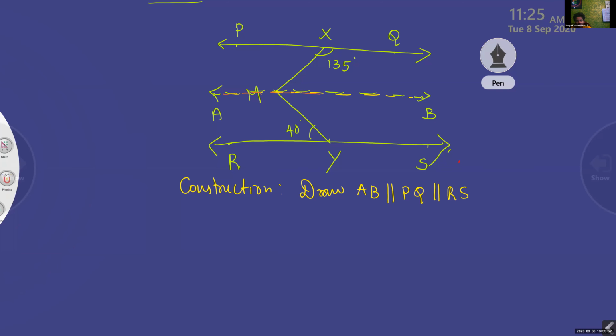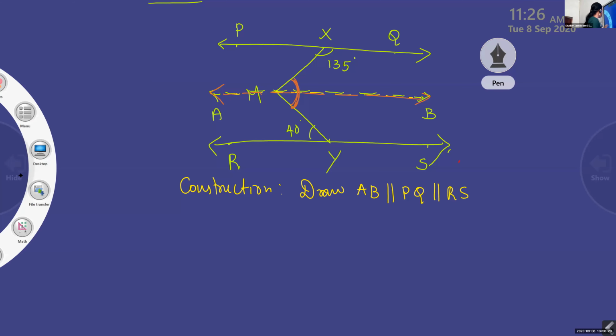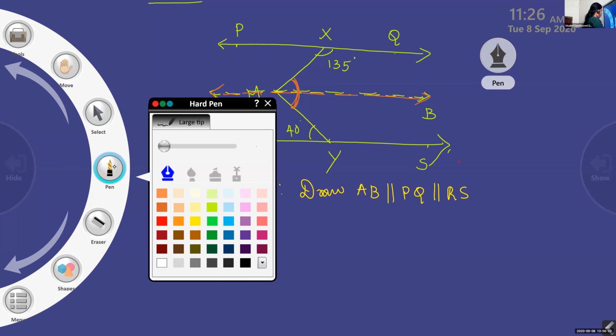Now children, you have to find this angle. What is the angle you have to find? XMY. This angle you have to find. Is there any clue to find that answer after drawing this?